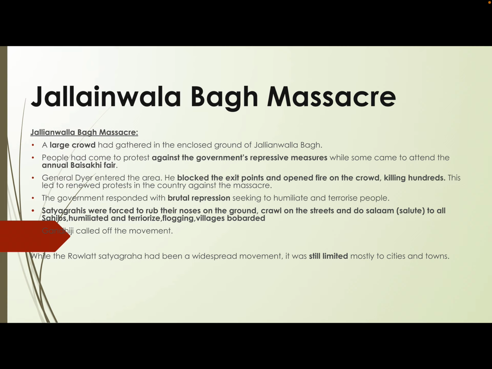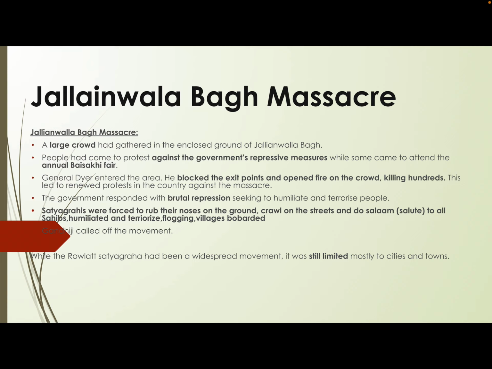When this information reached the government, it ordered General Dyer to arrive on the scene. Dyer arrived, blocked the exit points of Jallianwala Bagh, and allowed his men to open fire on the crowd, which killed hundreds of people.